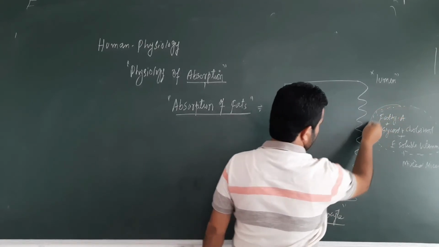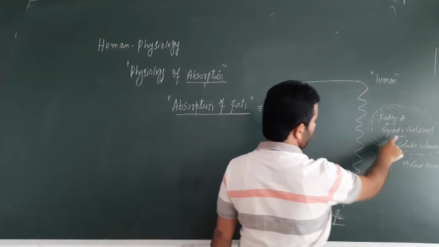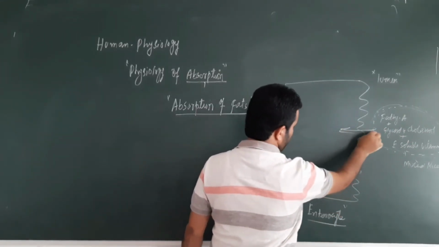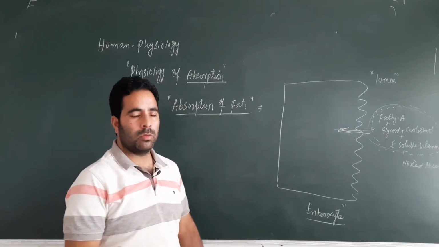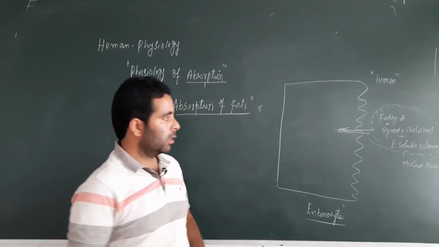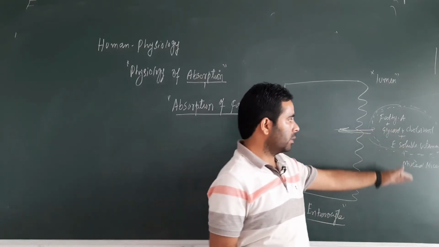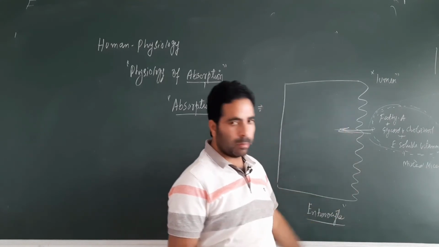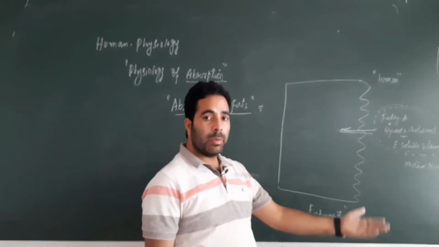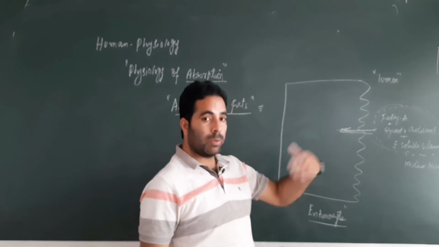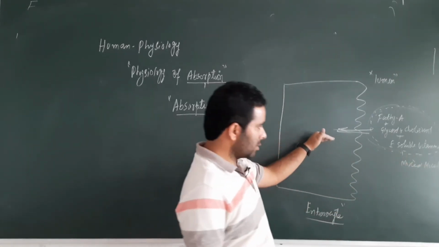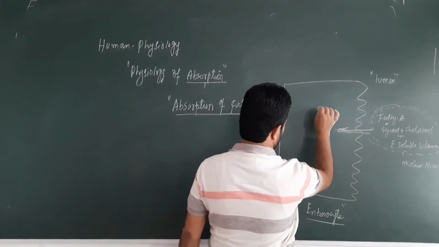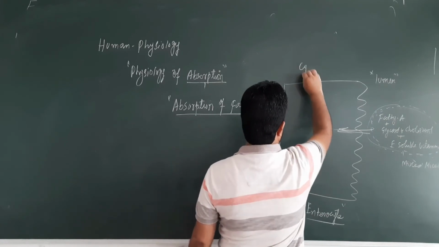Now this mixed micelle, in the core of which are the fatty acids, glycerol, cholesterol and fat soluble vitamins, will be absorbed by the villi and microvilli, not by any transporter. This is by simple diffusion. So all these fatty molecules, products of fat digestion, are absorbed by simple diffusion via the villi and microvilli, but first they need to be mixed with the bile salts, and the structure formed there is known as mixed micelle. Now all these things will reach here. This is the cytoplasm of the enterocyte.